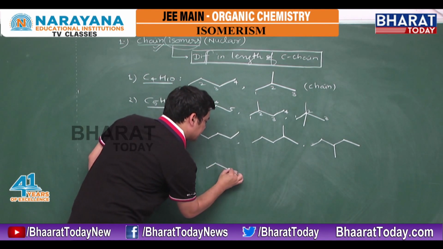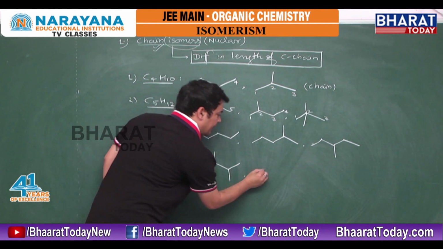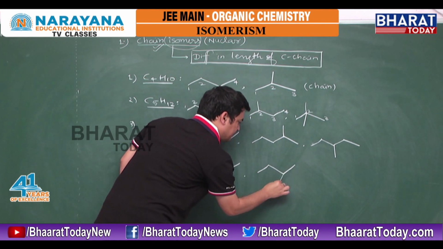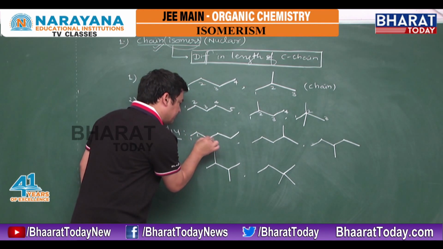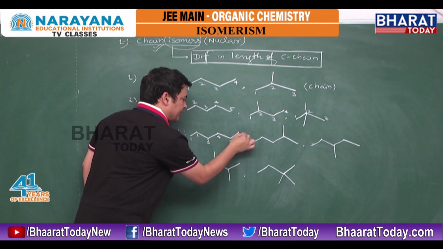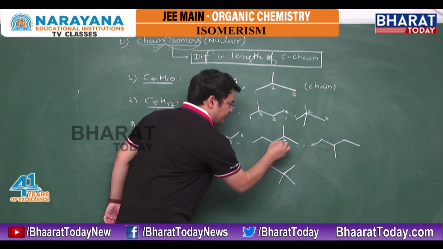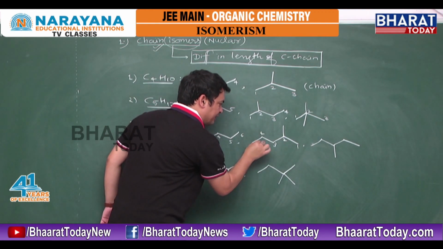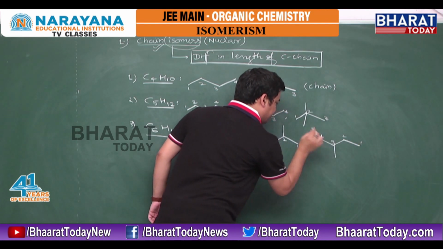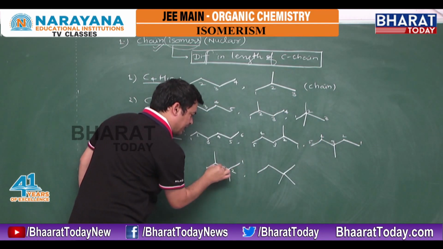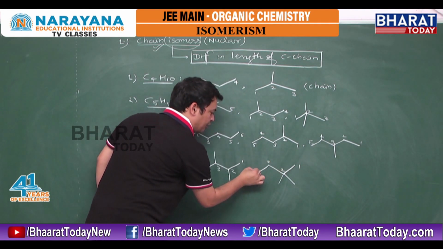Then a 4 carbon chain, 1 carbon here, 1 carbon here, and then again a 4 carbon chain, with both carbons here only. Now see, if I write the numbering 1, 2, 3, 4, 5, 6, the parent chain is 6 carbon; here I have a parent chain of 5 carbon, here a parent chain of 5 carbon, here a parent chain of 4 carbon, and here a parent chain of 4 carbon.